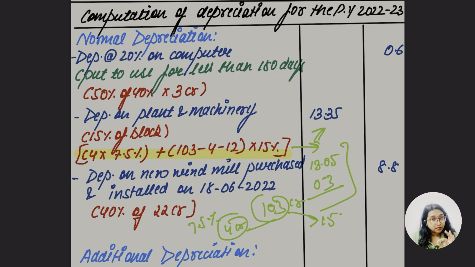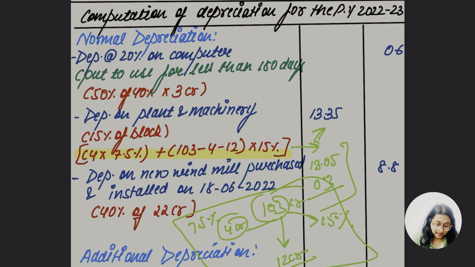Okay, but there is one more thing which we are going to deduct. First is of 12 crore, that newly imported machinery which was installed in April. Okay, so hope so this part was clear. For these it's going to be 15%. Okay, and this is one block of asset, that's why we are taking it in this. Okay, so hope so this part was clear.